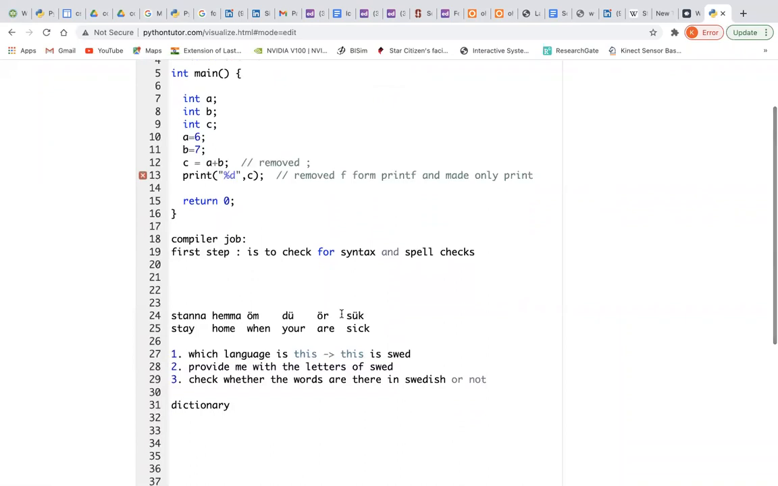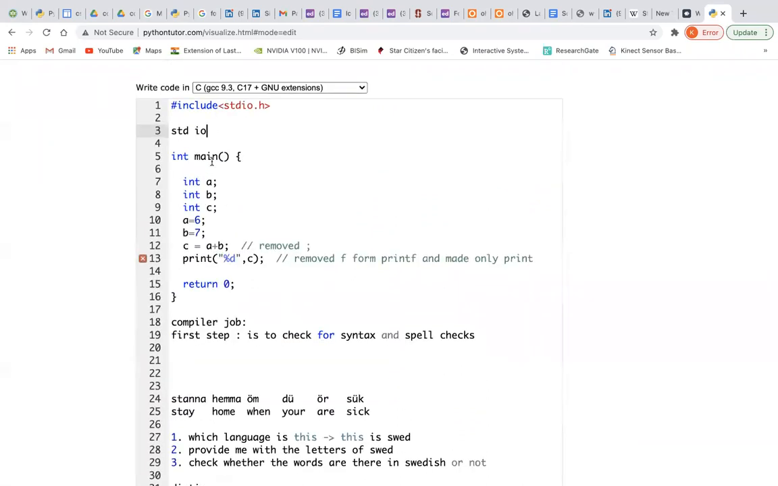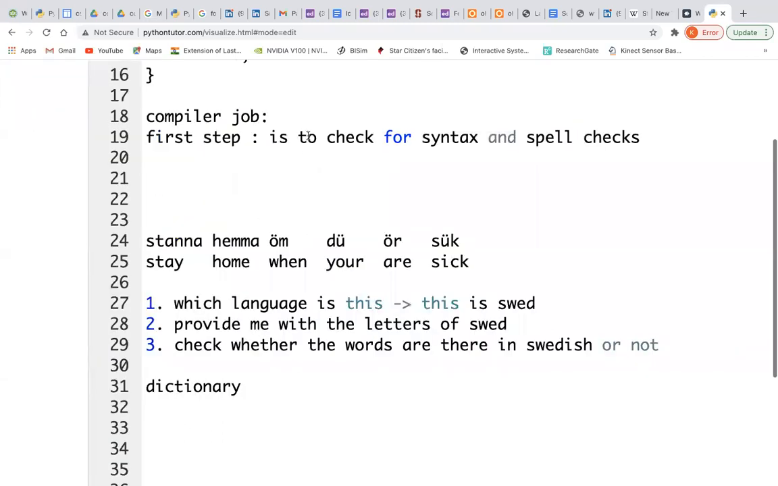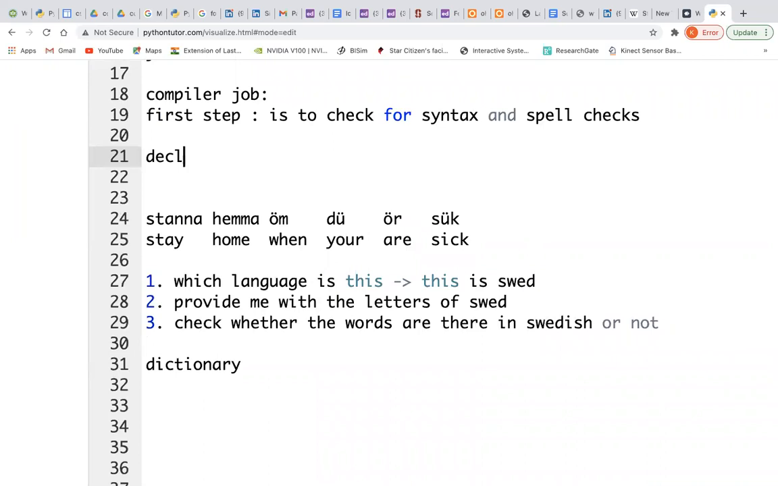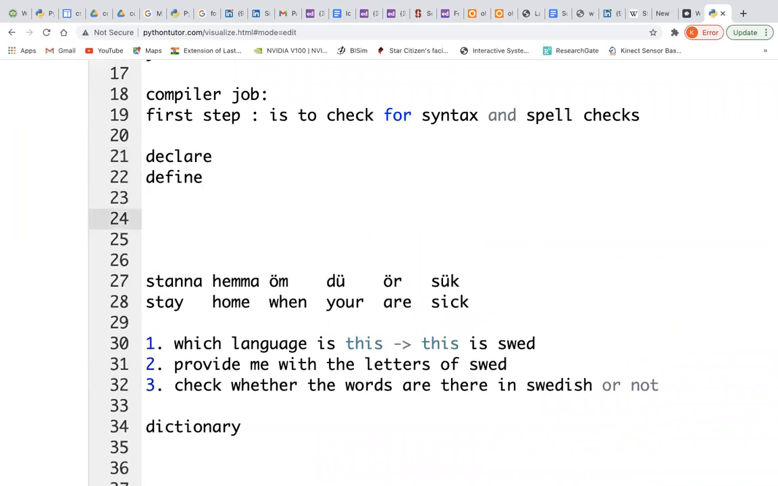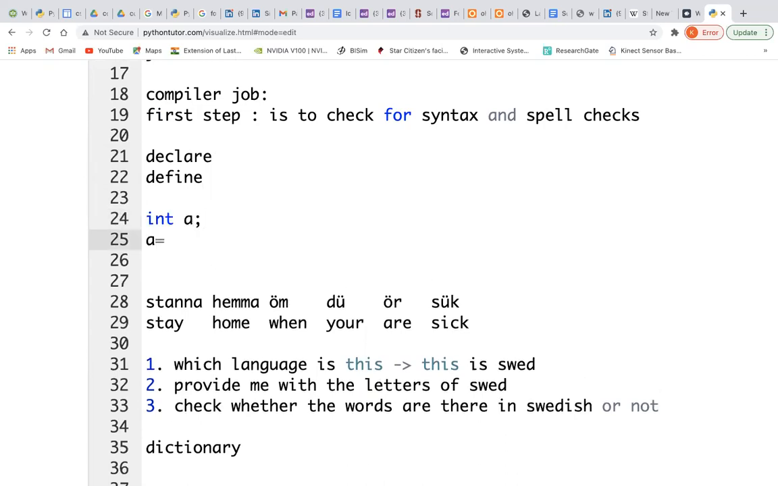So coming back, I want to explain that there is a difference between declaration and definition. Declare and define. So in C programming, if I say int a, it's called declaration. If I say a is equal to 6, it is coming under definition because I'm defining what a is holding, and I'm declaring that a is existent and it is an integer. So this is a declaration.